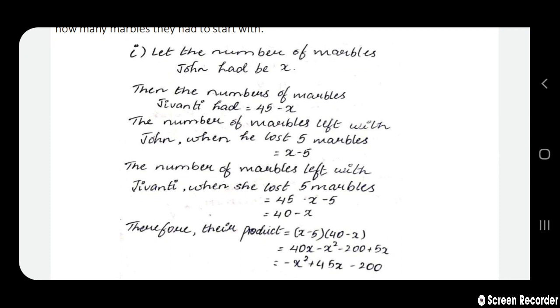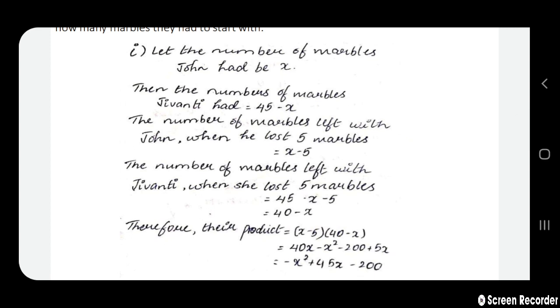So x minus 5 into 40 minus x. Solve it, remove the brackets. x into 40 gives us 40x. x into minus x gives us minus x square. Minus 5 into 40 gives us minus 200. Minus 5 into minus x gives us plus 5x. Upon simplifying, we get minus x square plus 45x minus 200.